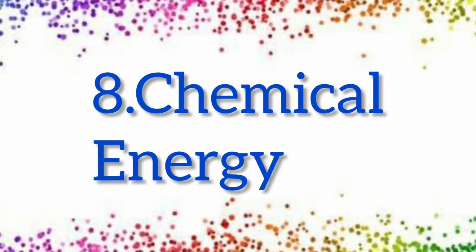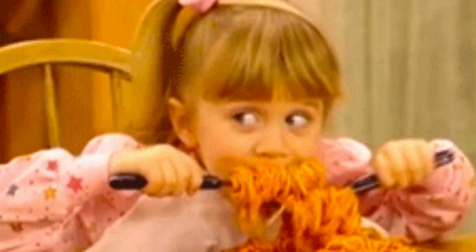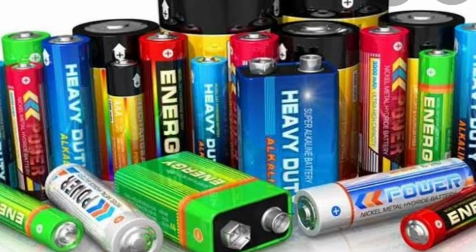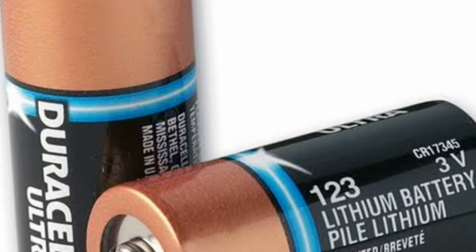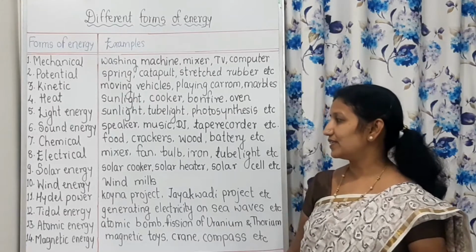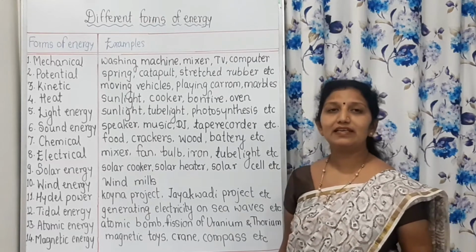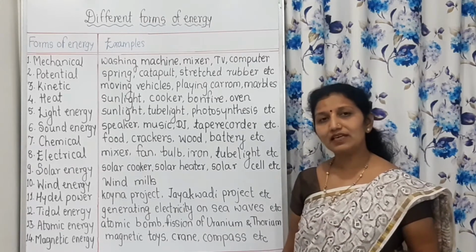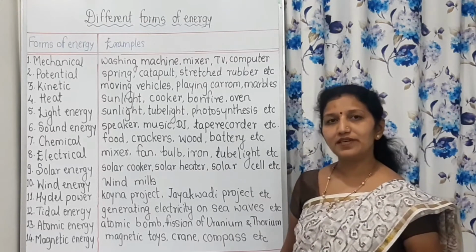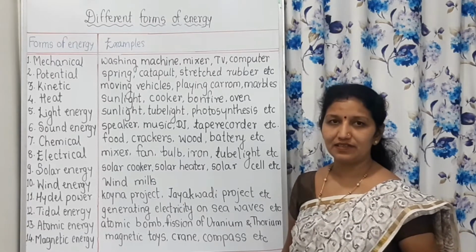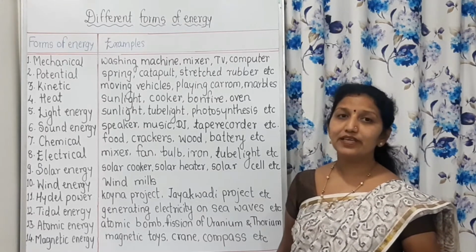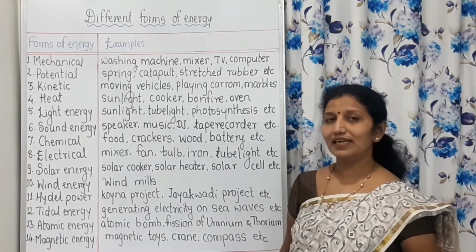Now the next is chemical energy. Food, crackers, wood, battery. There are also so many examples of chemical energy. Energy obtained through chemical actions is called chemical energy.